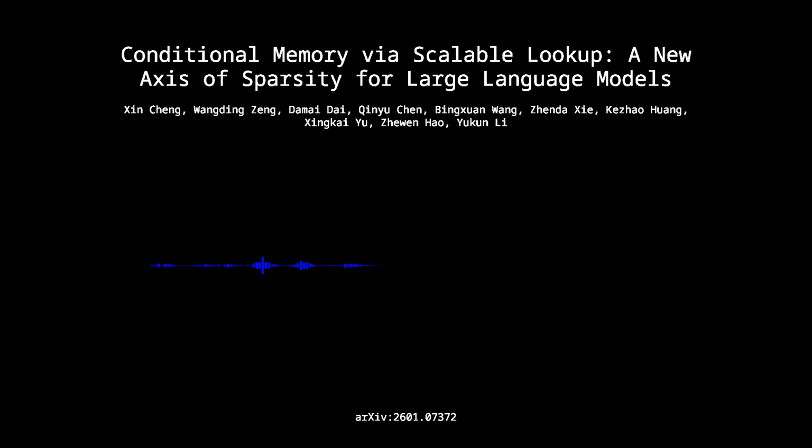But to understand why a static memory lookup table makes a model better at writing Python code or solving novel math problems, we really have to look at their findings in the infinite memory regime. Right. They took a fixed 3 billion active parameter backbone and aggressively scaled the number of Engram embedding slots, adding up to 13 billion parameters of pure memory. With 0 additional per token FLOPs. Exactly. And the validation loss exhibited a strict power law improvement, scaling linearly in log space. It proves that conditional memory is a distinct, scalable axis of sparsity.